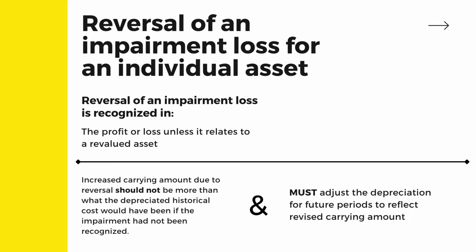The increased carrying amount due to reversal should not be more than what the depreciated historical cost would have been if the impairment had not been recognized, and the depreciation must be adjusted for future periods to reflect the revised carrying amount.